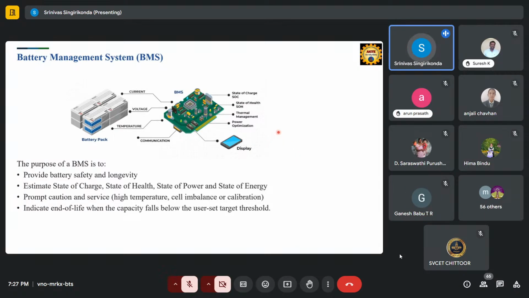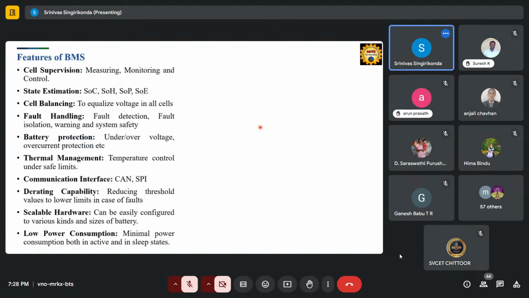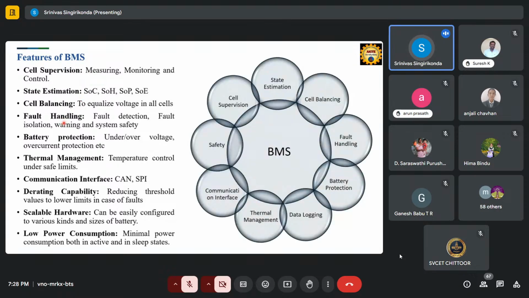And when the battery is heating, the thermal management will provide coolant to your battery, maybe air coolant or liquid coolant, depending on that. Okay, the power optimization: if it is consuming more power, it will reduce or optimize the power use. The different features are cell supervisory estimation, as I said, cell balancing, and cell fault. This is all performed by your battery management system.